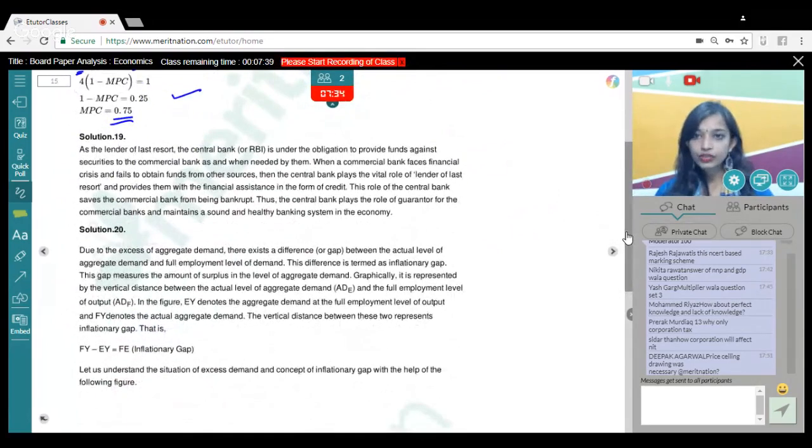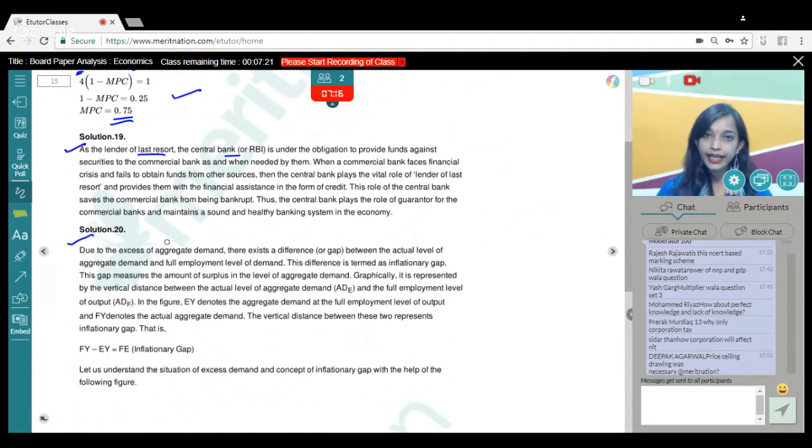Okay, 19th question, guys. It is very simple. How is RBI the lender of last resort? So you could have explained it. It is, again, a very direct question. So moving to the next question, what is meant by inflationary gap? And state 3 measures to reduce this gap. Again, very direct question, guys.